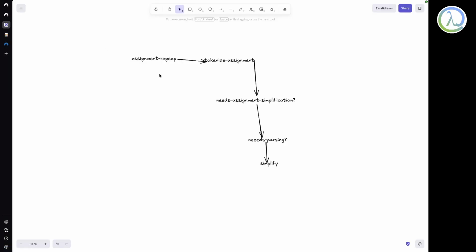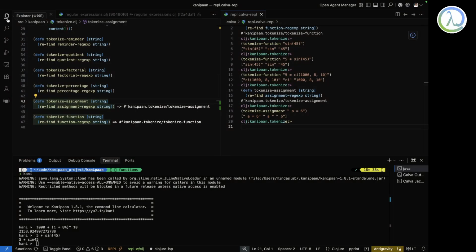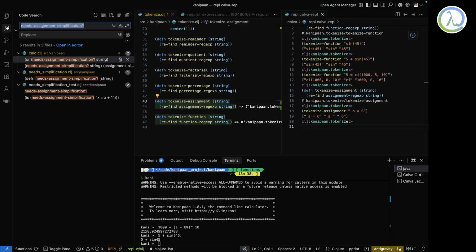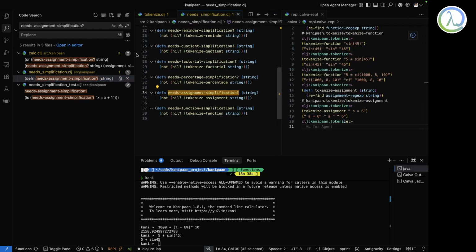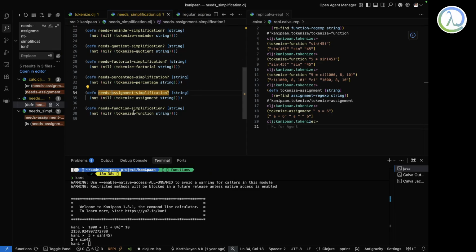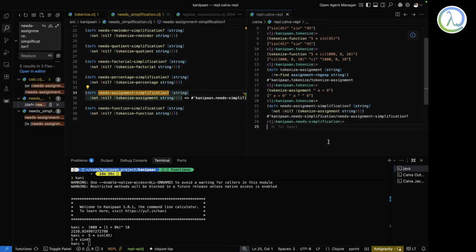This goes to the assignment regular expression, which goes to tokenized assignment and needs assignment simplification. This is in a function in a file called needs simplification. Let's see what the assignment simplification does.